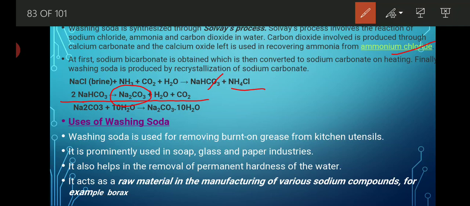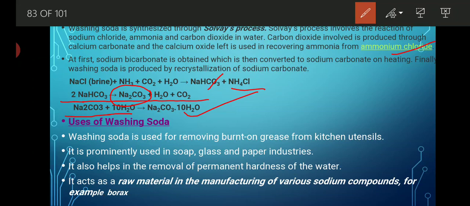The dry form of sodium carbonate is known as soda ash. Again, the sodium carbonate undergoes the water of crystallization process, and due to that 10 molecules of water get attached with sodium carbonate, and we obtain our washing soda, that is Na2CO3.10H2O.